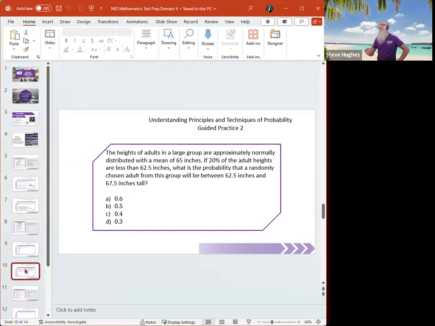All right, next. The heights of adults in a large group are approximately normally distributed with a mean of 65 inches. If 20% of the adults' heights are less than 62.5 inches, what is the probability that a randomly chosen adult from this group will be between 62.5 and 67.5 inches tall?